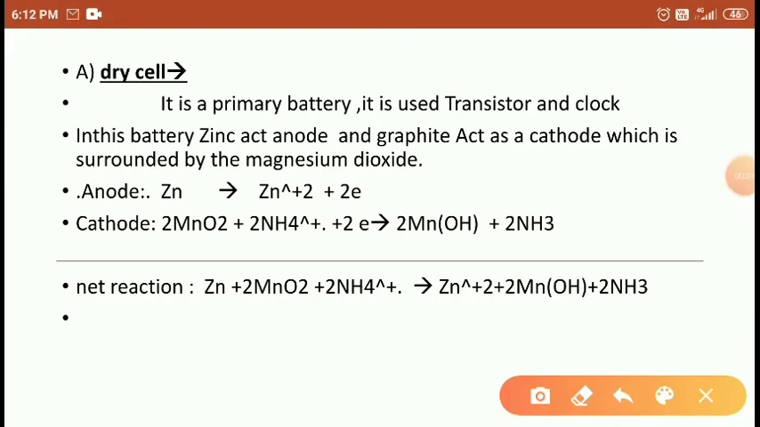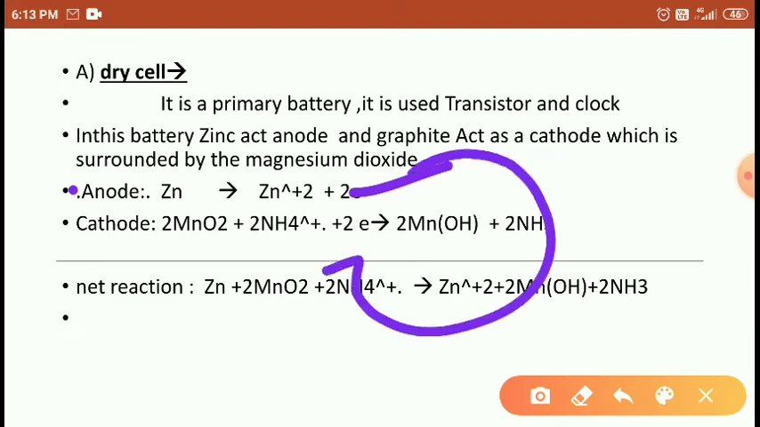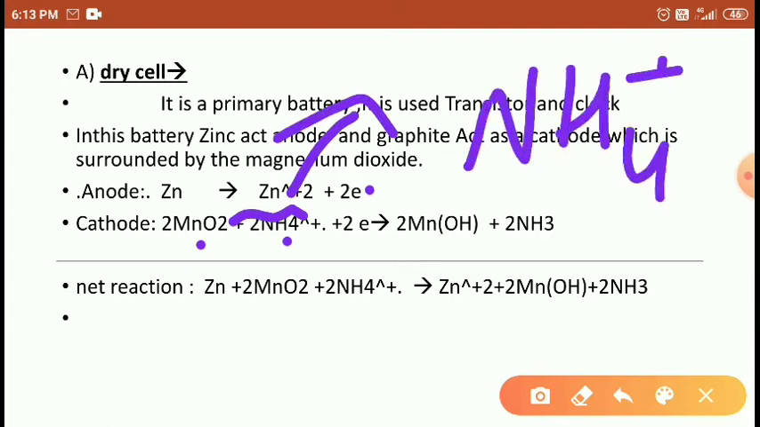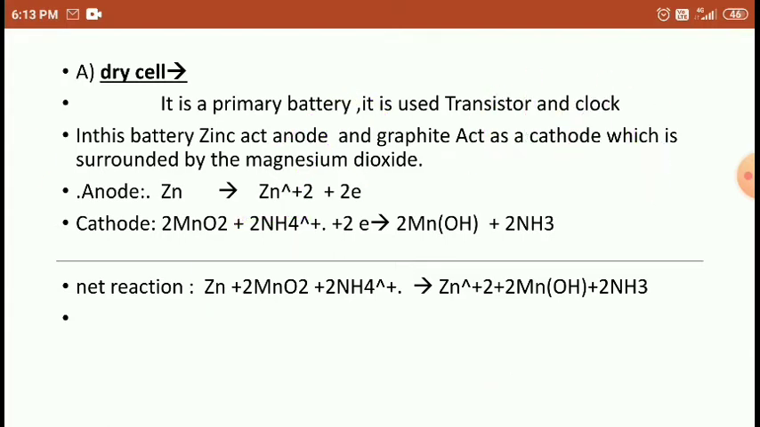So what chemical reaction occurs here? Zinc at the anode side loses 2 electrons, right? These electrons move towards the cathode, and the cathode accepts these 2 electrons. Here manganese oxide reacts with the ammonium ion, NH4 plus, students. This is the NH4 plus, right? Like this, NH4 plus, right students?